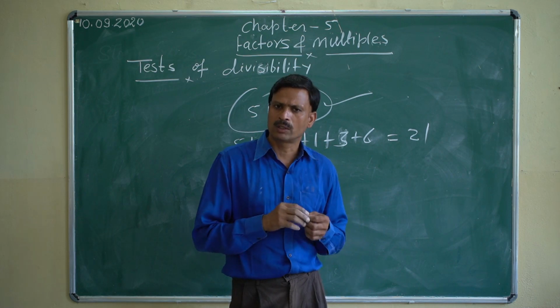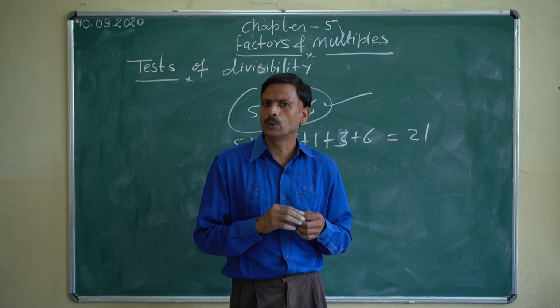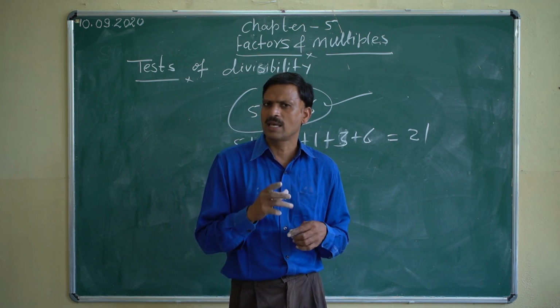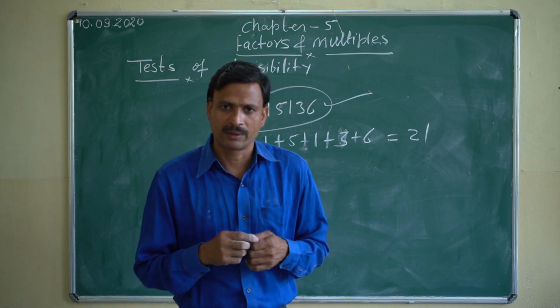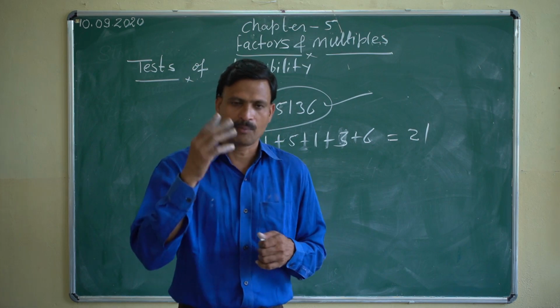So I am taking one question and I will show you how we can find the HCF and LCM by the prime factorization method. Okay, what is the difference in that? I am taking one example, right?